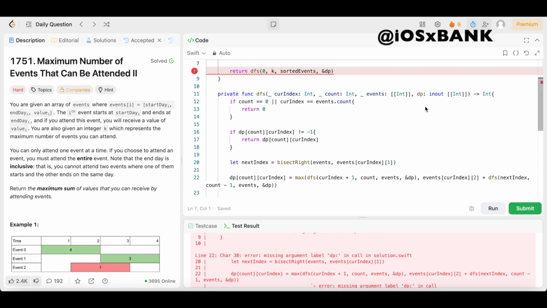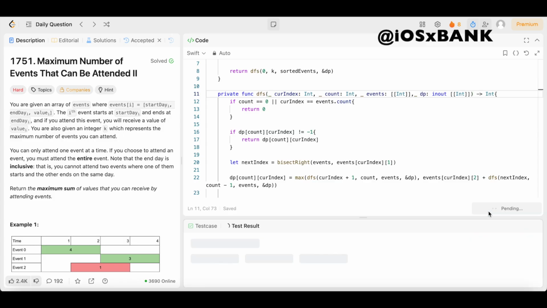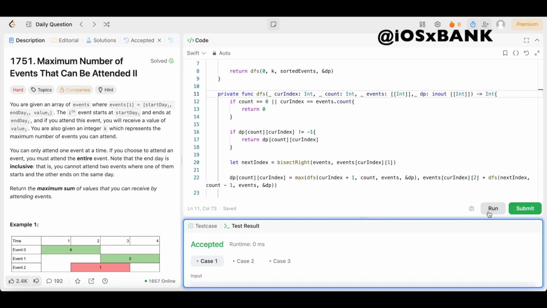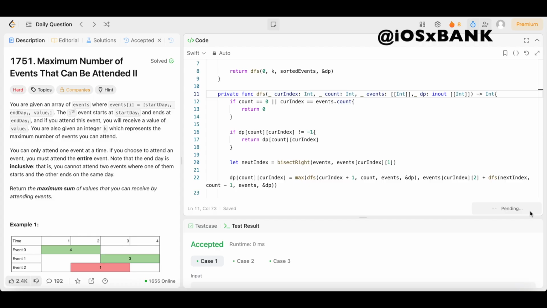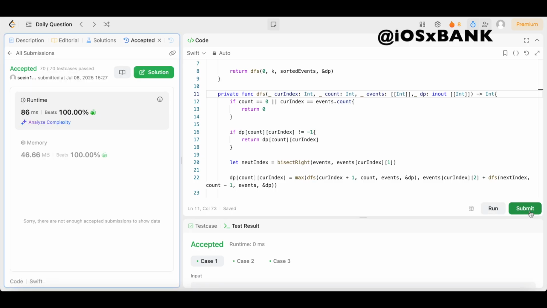Oh, it's right here. This is missing an underscore. So now let's run it. See if that does the trick. Hopefully it does. And that's what I'm talking about. It's accepted. So let's go ahead and submit it. Make sure it's still accepted after we submit it. And look at that, y'all. 86 milliseconds beats 100% of users with Swift. That's what I'm talking about. Those are the numbers I like to see, y'all.